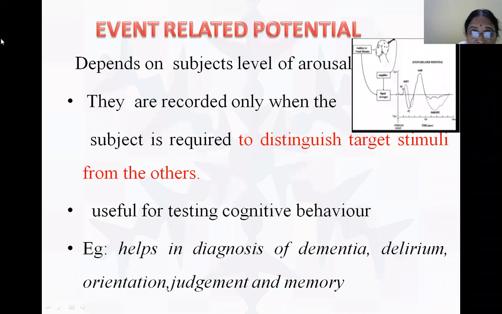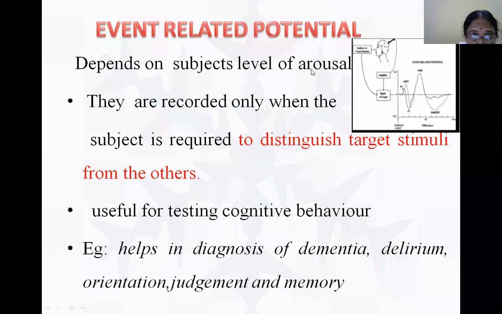Now, the event related and stimulus related. What is the event related potential? This mainly depends upon the subject's level of arousal, that is, his alertness, how alert he is. It is required to distinguish. Event related potentials are recorded only when the subject has to distinguish between the stimuli. Suppose we want to distinguish one type of stimulus, the target stimulus, from the others. Therefore, it is used in this.